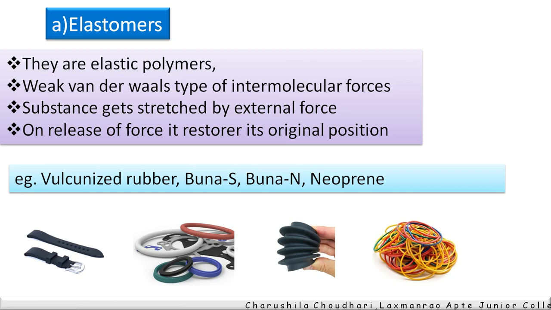Just remember the example of a rubber band: when we apply force on it, it gets stretched, and on release of force it restores its original position, therefore these are elastic in nature. Examples of elastomers are vulcanized rubber, Buna-S, natural rubber, and neoprene.